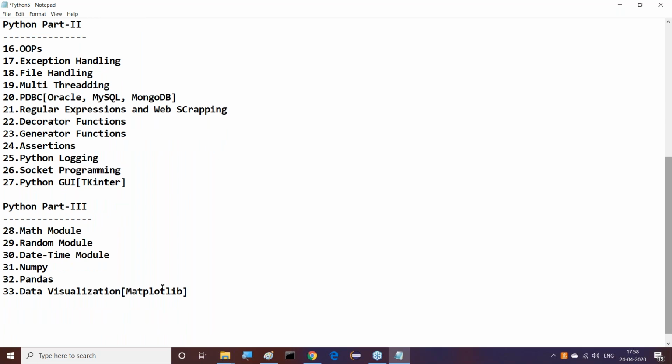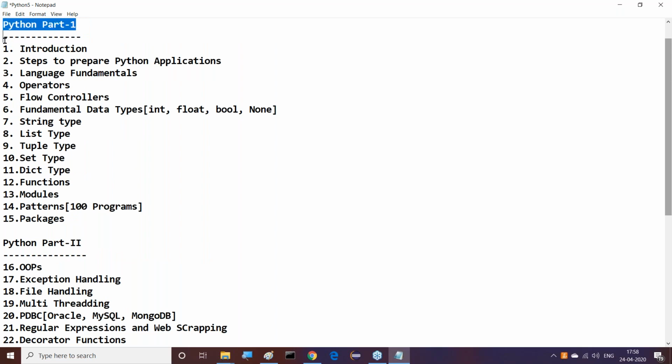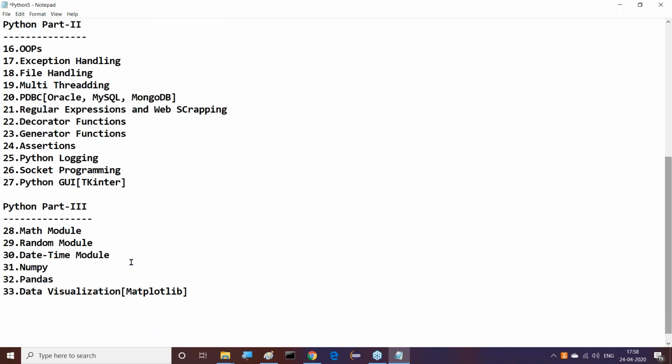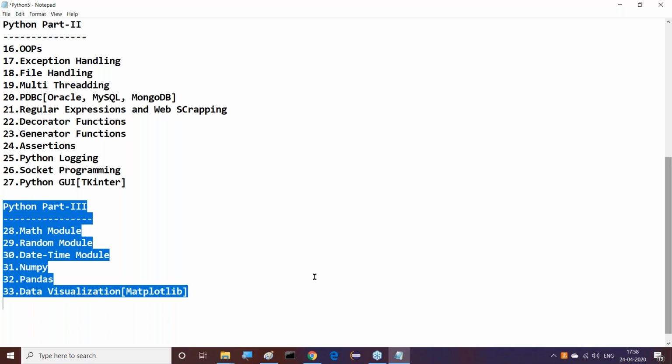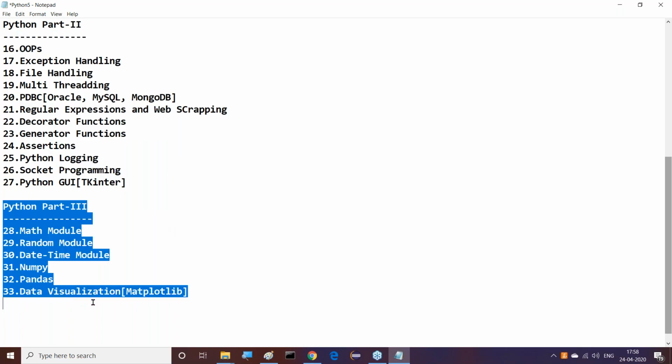And moreover, those who want to go for the data science side, you must have very good focus on this total part one. Part one is mandatory, very much mandatory. And part three is also mandatory. So for data science, these two are very, very important. But for the remaining parts, you require only minimal idea. But if you want to go for data science, part one and part three are very, very important.